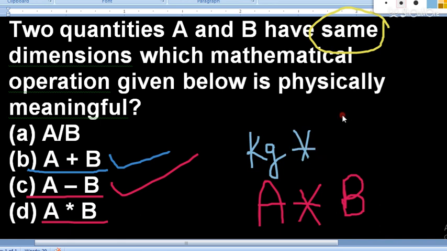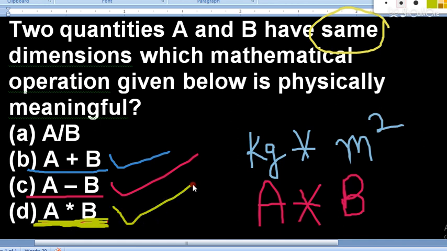So we can multiply same dimensions also. And in case B has some different dimensions, let's suppose B has dimensions meter square, then we can multiply these two also, kilogram into meter square. That means the fourth result, A multiply B, this will be true for both the conditions. Either A and B have same dimensions, or A and B have different dimensions, so it is always true.